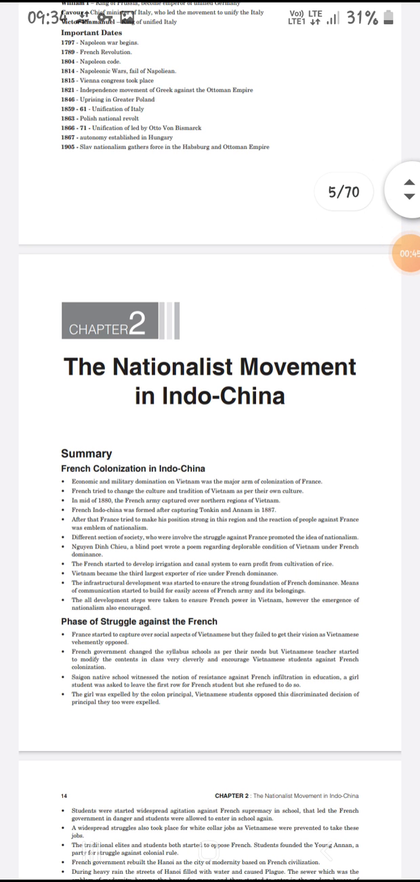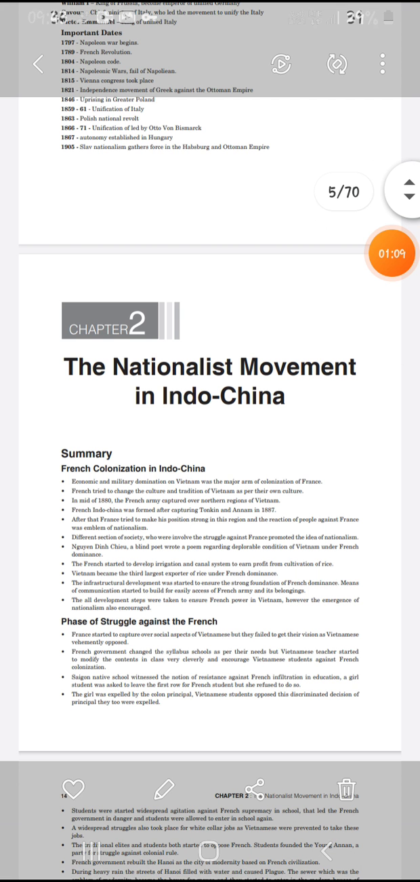After that, in the middle of 1880, the French army captured Vietnam. Then French Indochina was formed after the French captured Tonkin and Annam. In 1887, when they captured Tonkin and Annam, French Indochina was formed.